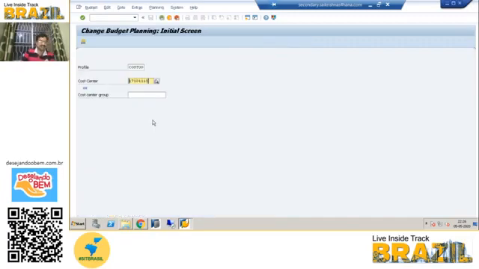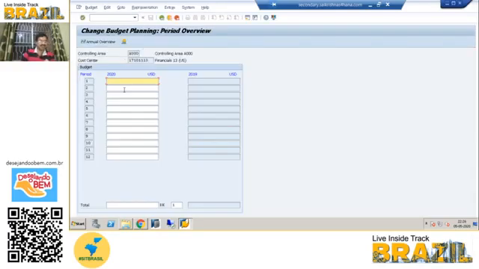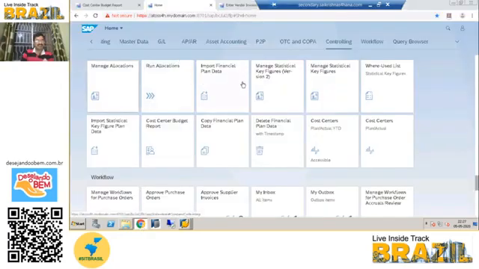If you are updating the budget with this change budget planning initial screen, something is showing, right? If you do this, the budget will not be updated. Even if you try to enter 1 lakh here and save, it is saving, but it is not available here. Where is the cost center budget report?